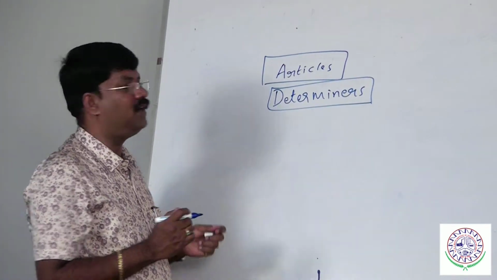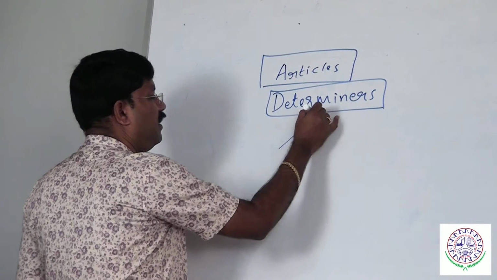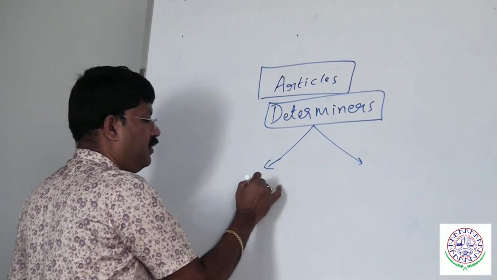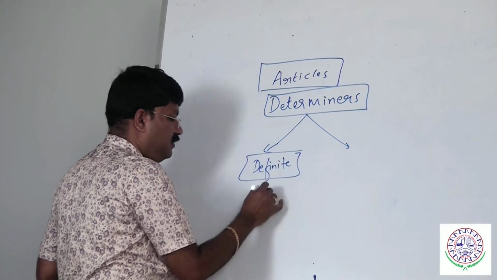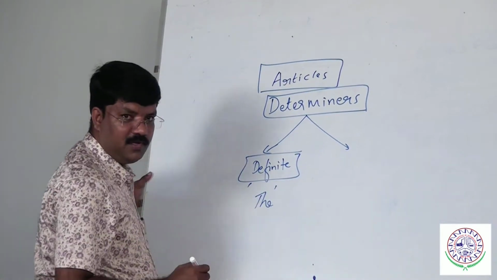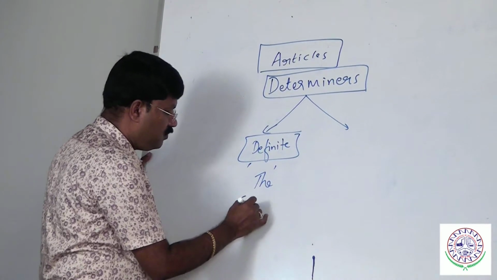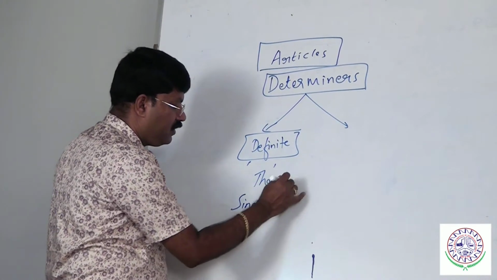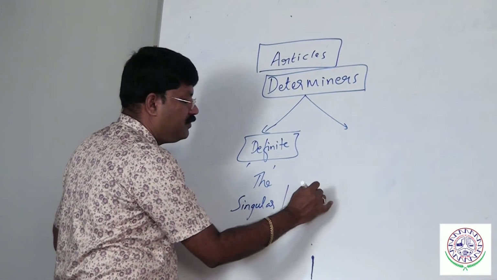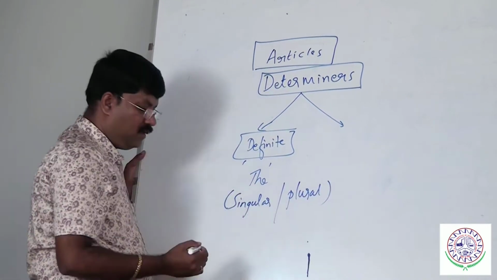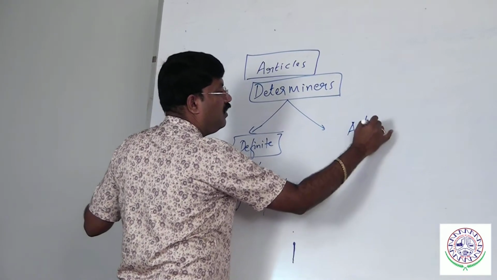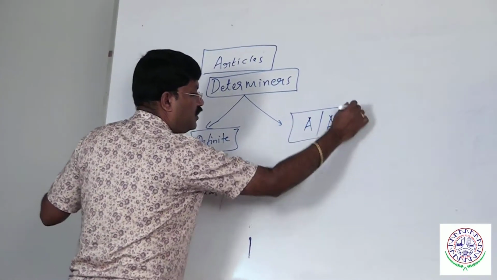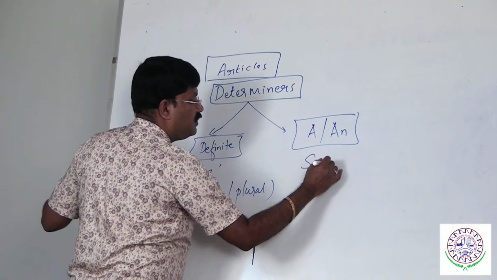There are 2 kinds of articles. One is a definite article. Definite article example is the. However you want you can mention it, which can be used both with singular as well as plural. Both the forms you can use. Right? Example for indefinite article: a and an.